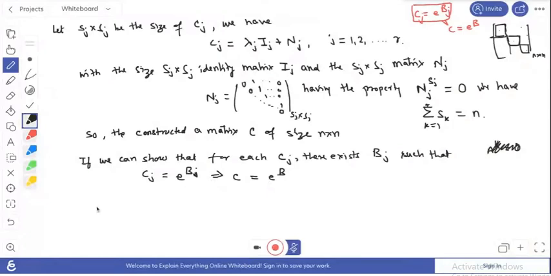Since we have to prove this, what is the value of C_j?